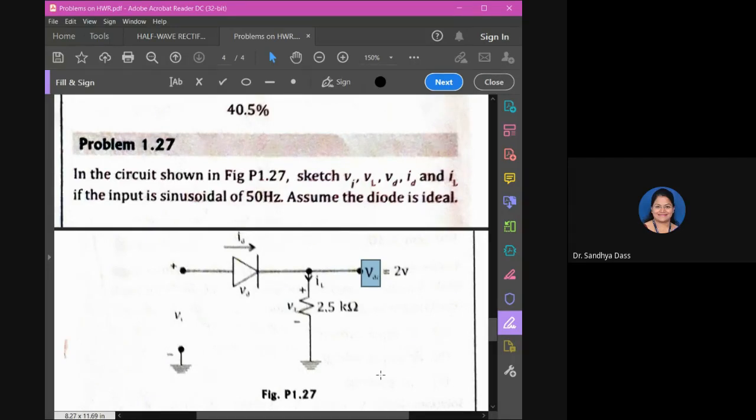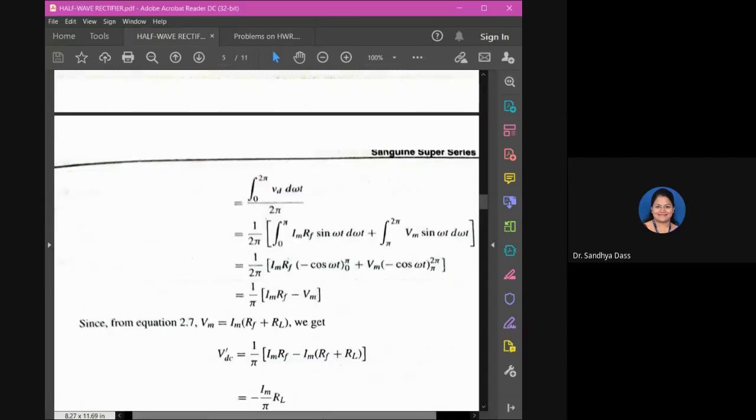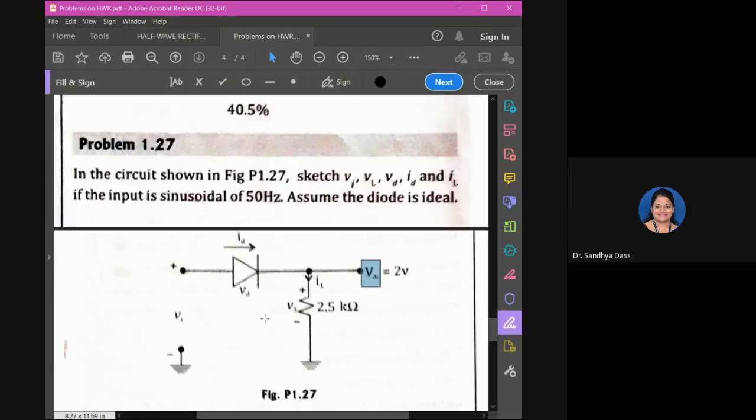Now, before proceeding, can we discuss how to do it and what is asked? Please copy the circuit there. What is asked, and how do you proceed?